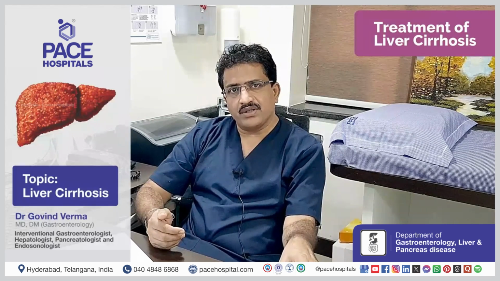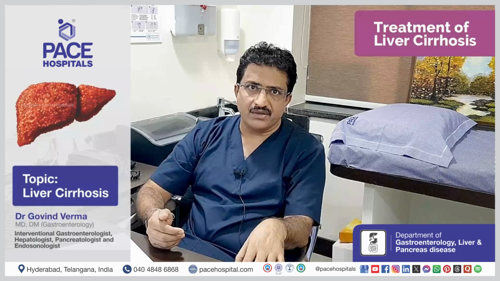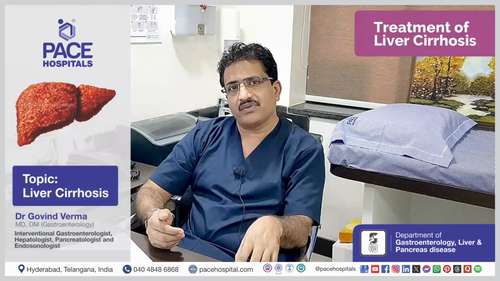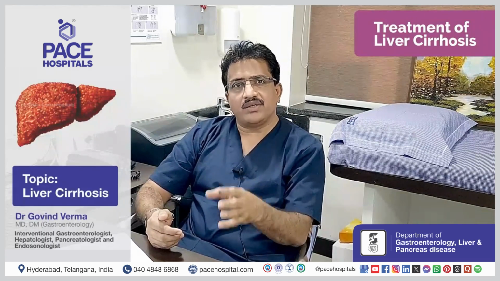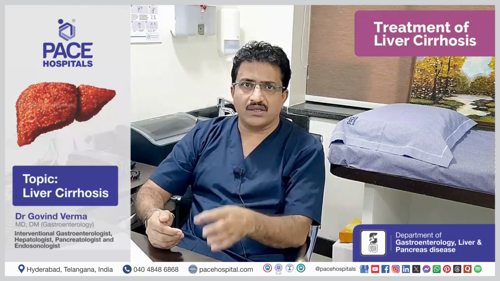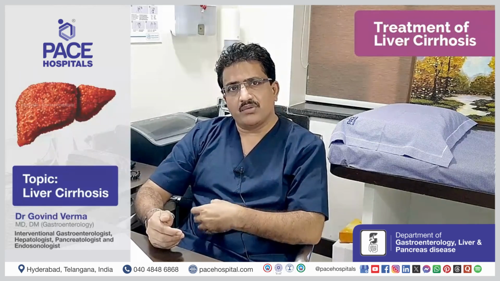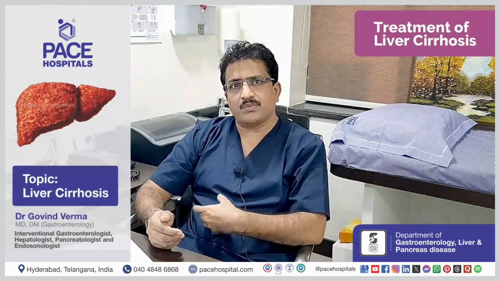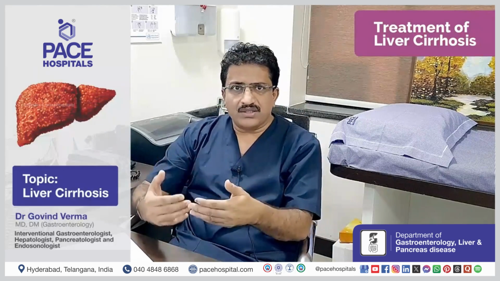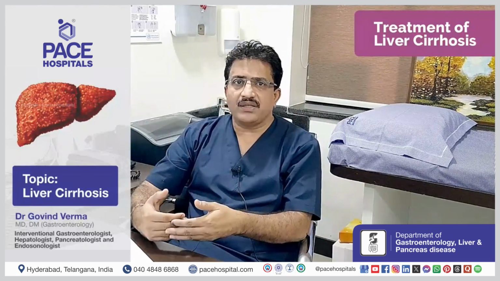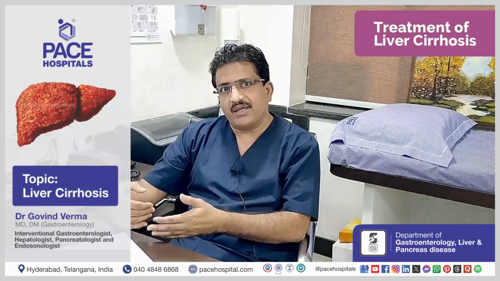But the treatment doesn't depend only on the initial presentation. It also depends on the complication with which the patient comes to you. Identifying the subtle complication in a given cirrhosis of liver is a very important part of treatment. Some patients may have early stage disease but suddenly deteriorate because of one or other complication which sets in, like portal vein thrombosis, or fluid accumulated in the abdomen getting infected. We call it spontaneous bacterial peritonitis. So it all depends on what stage the patient comes, and we need to identify the complications of liver disease and treat them parallelly.